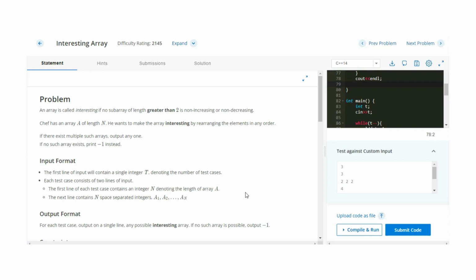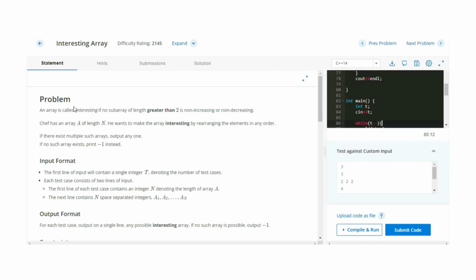Today we are discussing the problems from the CodeShip Starter 68. Let's discuss the fifth problem from this contest, which is a very interesting problem. The name of this problem is Interesting Array. The difficulty rating of this problem is 2145, and this problem is very easy to understand, but implementing it with the most appropriate approach is quite difficult. So let's discuss this problem.